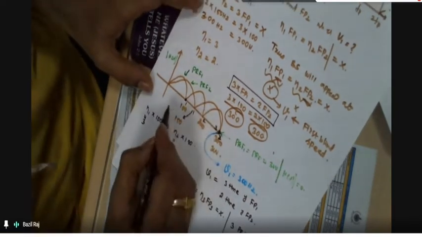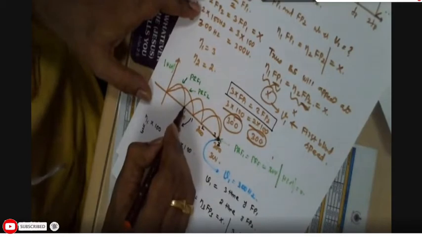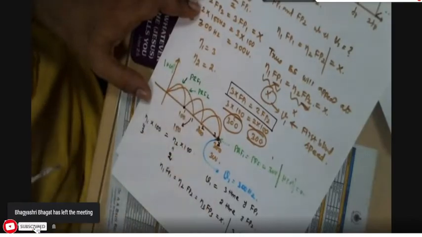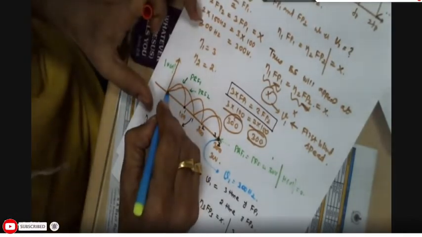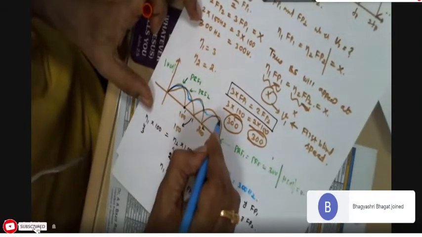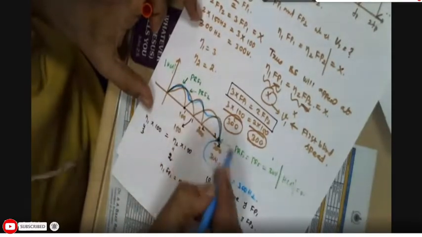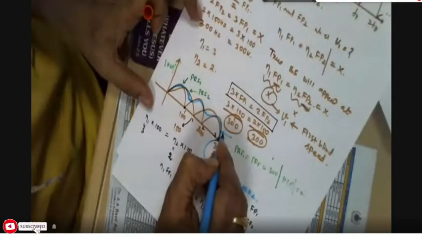If you augment this example, what happened? At this instant of time, PRF1 is 0, but PRF2 is not 0. Therefore, your augmented response will be something like this. You see now? This is the augmented response of your stacked PRF response.